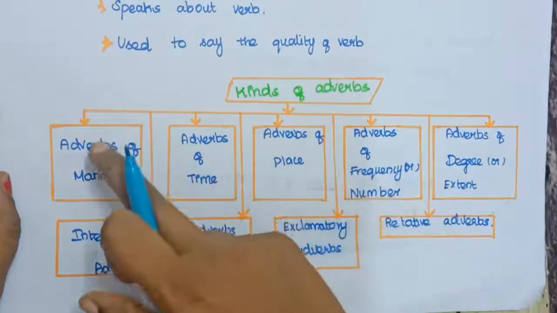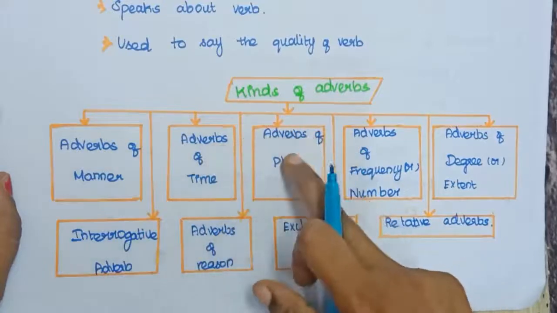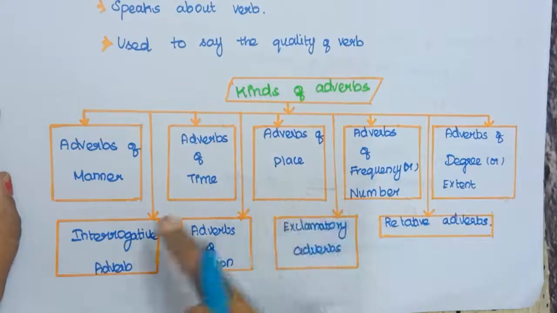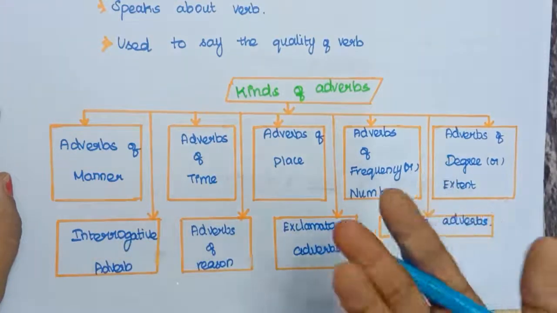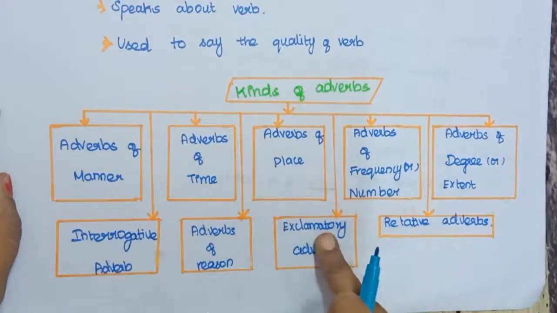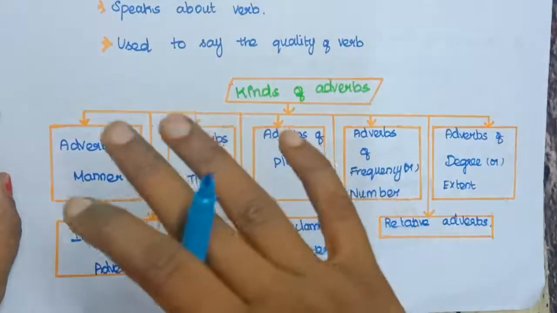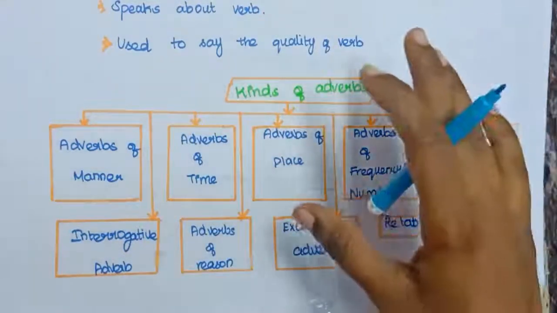First is adverb of manner, then adverb of time, adverb of place, adverb of frequency or number, adverbs of degree or extent, interrogative adverb, adverbs of reason or purpose, exclamatory adverb, and the last is relative adverbs. Now we are going to see all these adverbs in a detailed manner. Shall we get into that, friends?